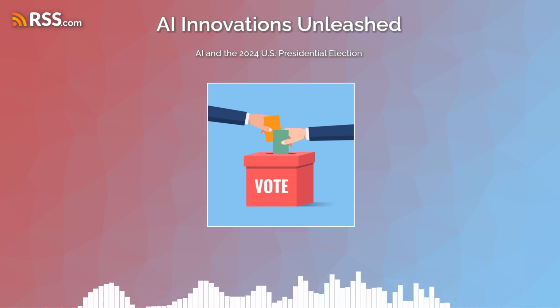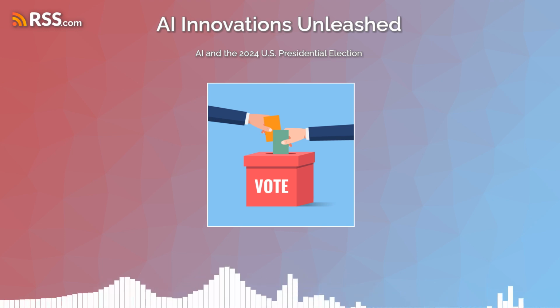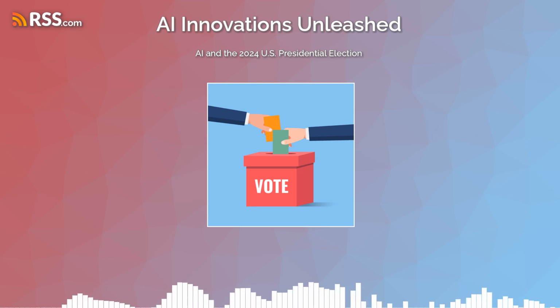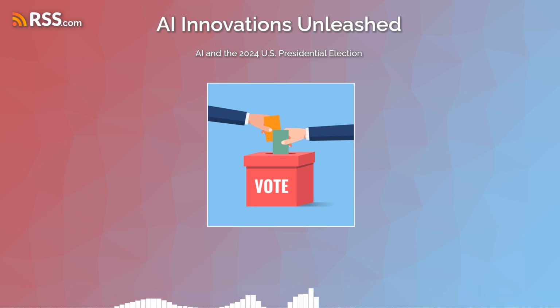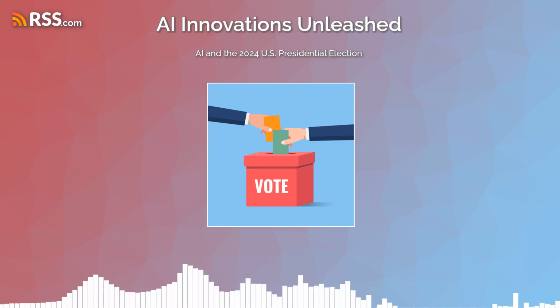This technology also measures the airtime and share of voice each candidate receives, helping campaigns understand how they're being represented in the media. With these insights, they can quickly adjust their media strategies to counter negative coverage or to amplify positive mentions. But what about the ethical side of using AI in politics?